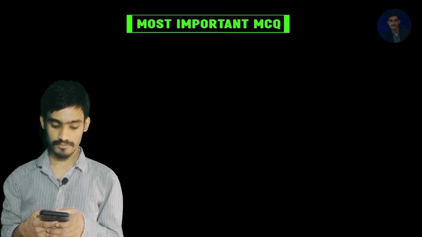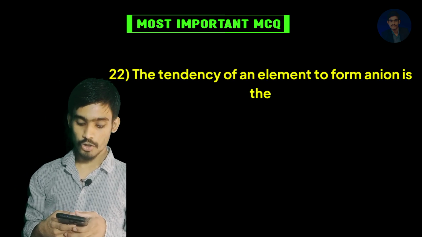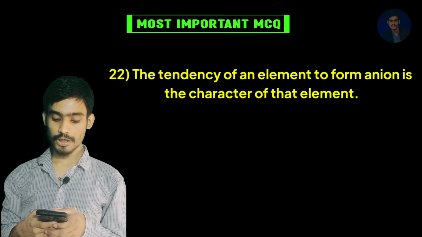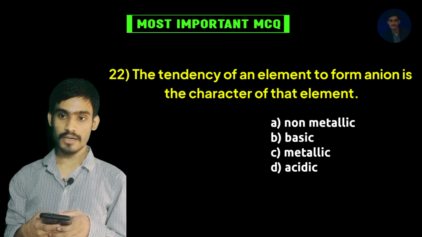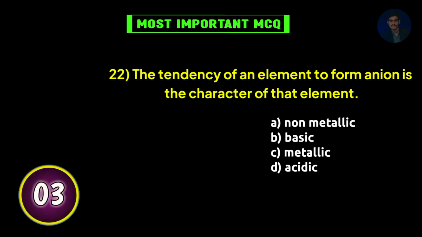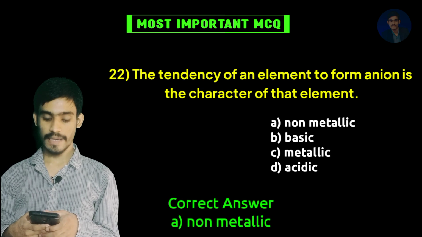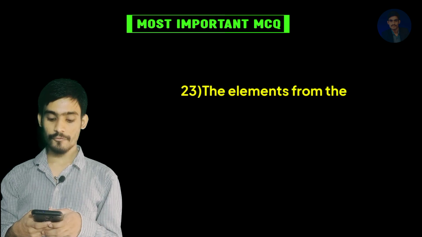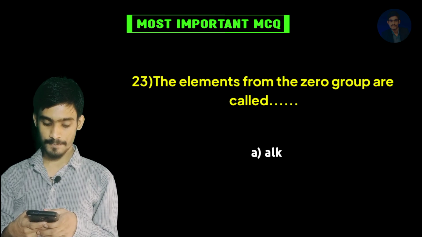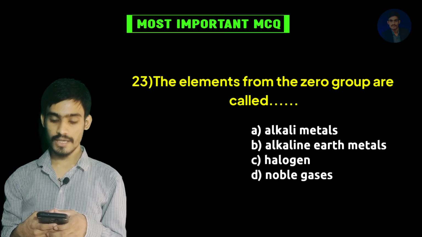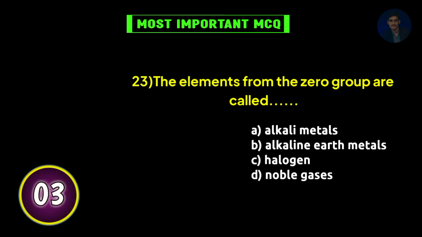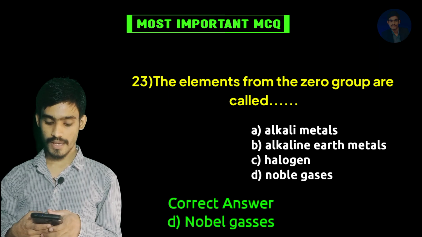Correct answer is increase. Next, the tendency of an element to form an anion is the dash character of that element. A. Non-metallic, B. Basic, C. Metallic, D. Acidic. Correct answer is non-metallic. Next, the elements from the zero group are called A. Alkali metal, B. Alkaline earth metal, C. Hydrogen, D. Noble gas. Correct answer is noble gas.